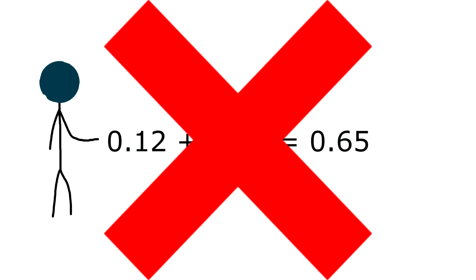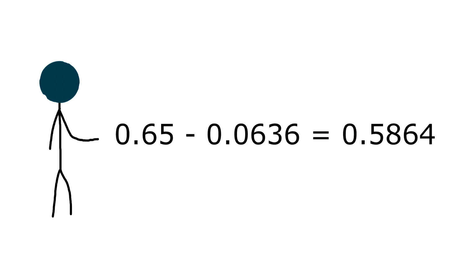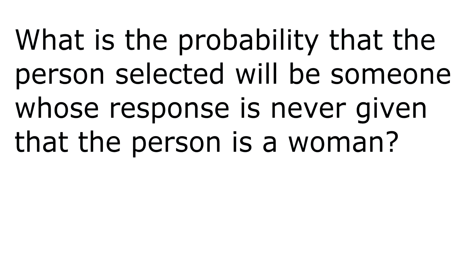However, we cannot just add these two together, we must also subtract the probability of responding never and being a woman, which is 0.636. We subtract to cancel out the overlap that occurs between the two events. Once we subtract 0.636 from 0.65, our final answer for someone whose response is never or who is a woman equals 0.5864.